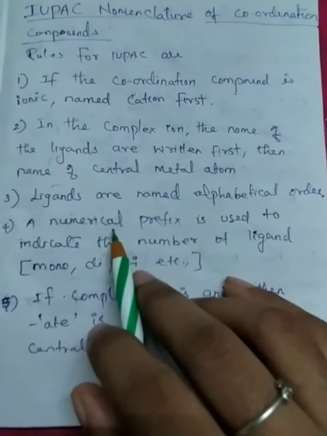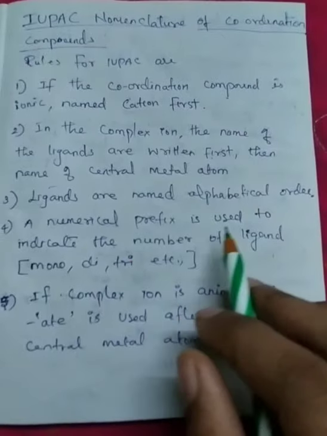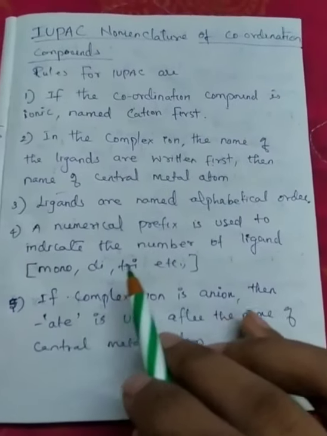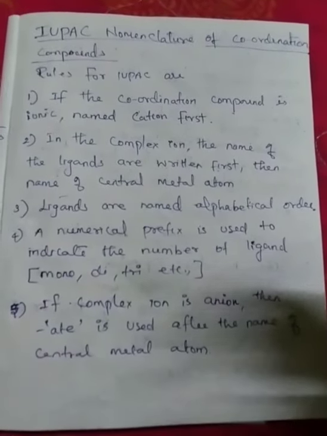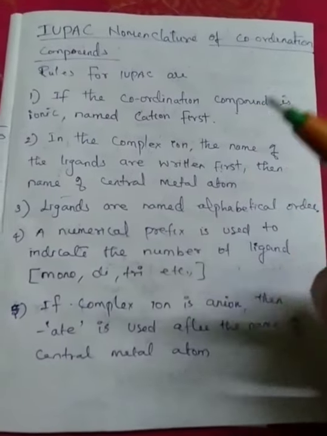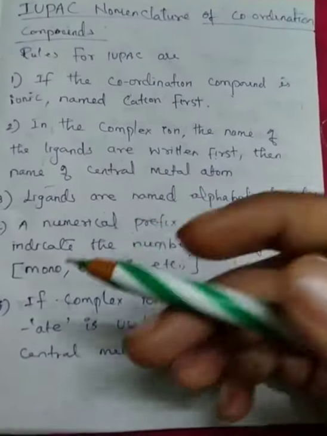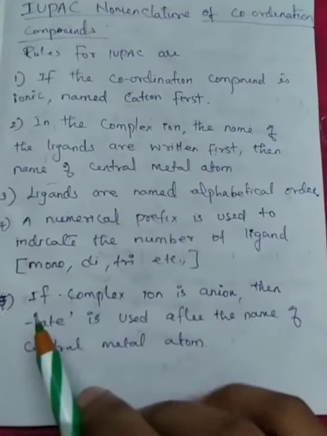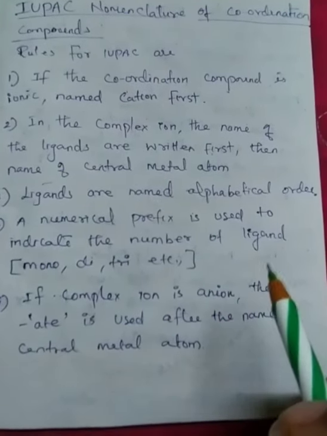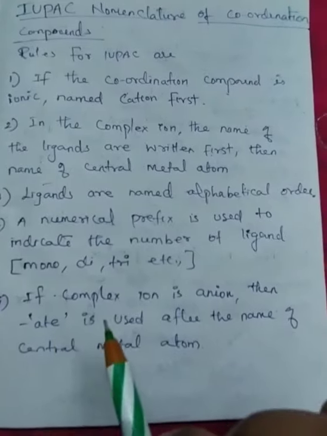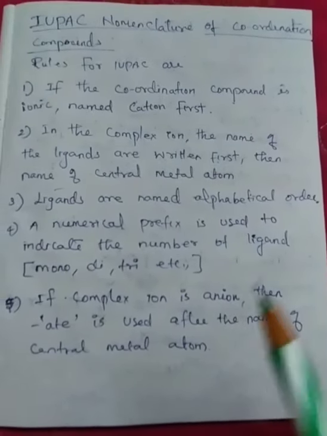Next, a numerical prefix is used to indicate the number of ligands, like mono, di, tri, etc. Based on the number of ligands, we give the prefix names like mono, di, tri, etc. Next, if the complex ion is an anion, then ATE is used after the name of the central metal atom.